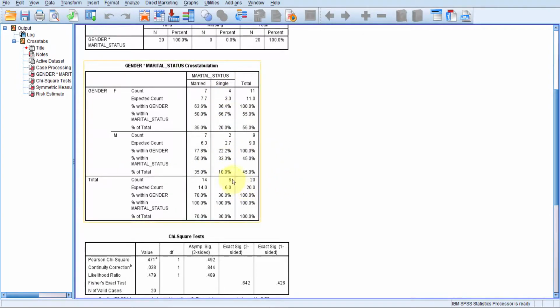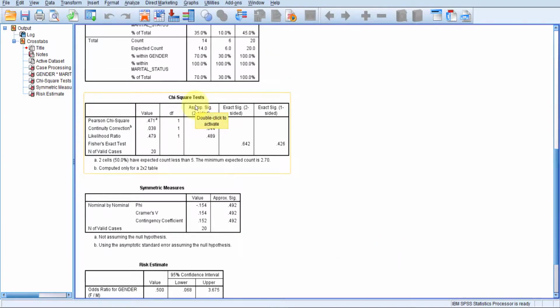Of these 6 cases, 4 were female and 2 were male. Of these 14 married cases, 7 were female and 7 were male. It is also showing the expected counts for males, females and total.